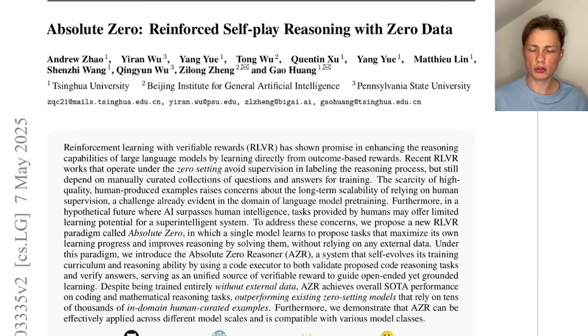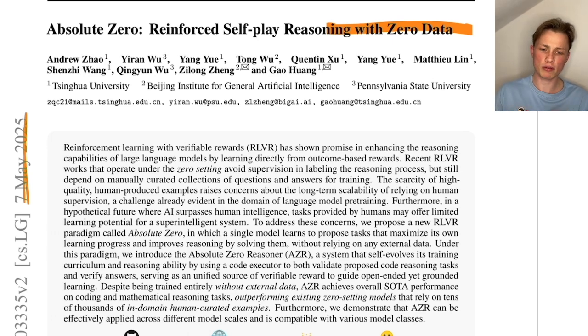Welcome to this video. Today we're talking about Absolute Zero: Reinforced Self-Play Reasoning with Zero Data. This paper was published 6 days ago, and the overall idea is that we have a language model, and the language model can generate data on its own, and then we can train the model on its own data, so the model gets better and better, especially in reasoning. So this is the idea. Let's jump into the abstract.